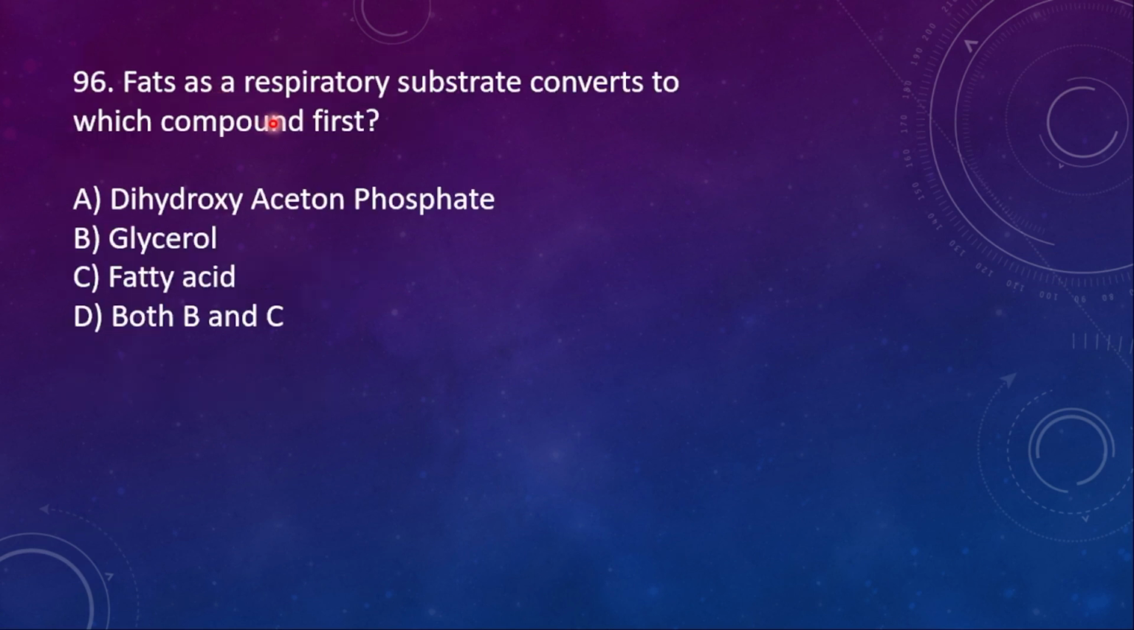96. Fats as respiratory substrate convert to which compound first? Option A, dihydroxyacetone phosphate. B, glycerol. C, fatty acid. D, both B and C. So here the right option is both B and C.